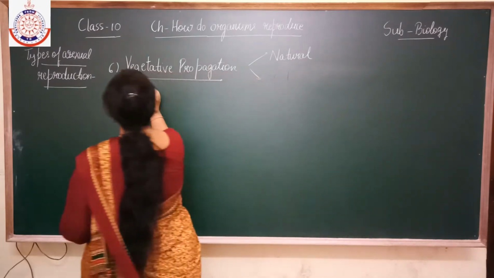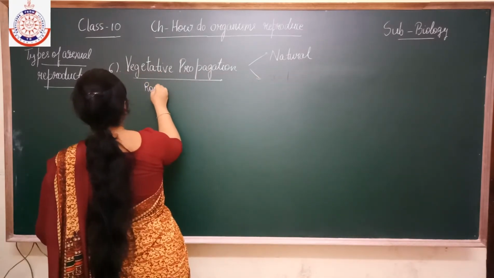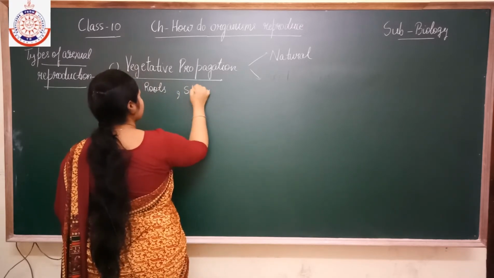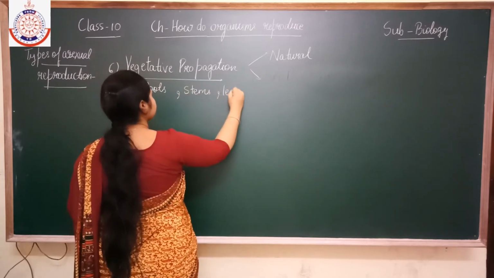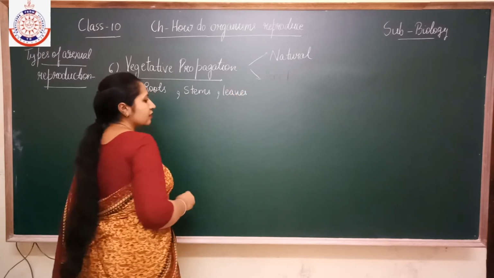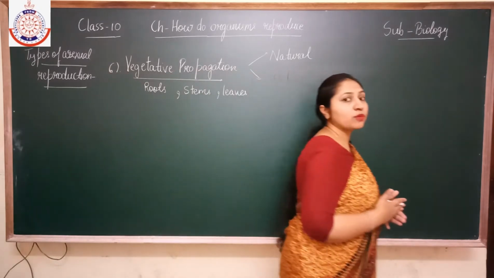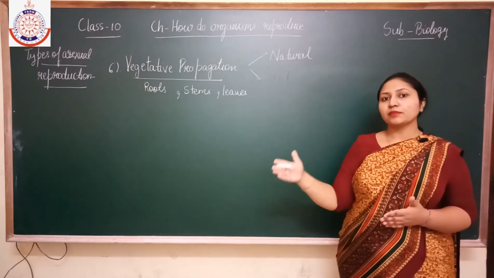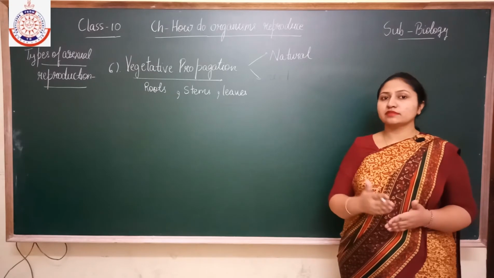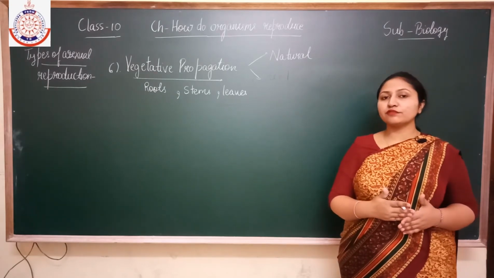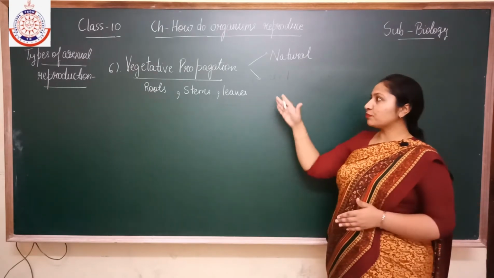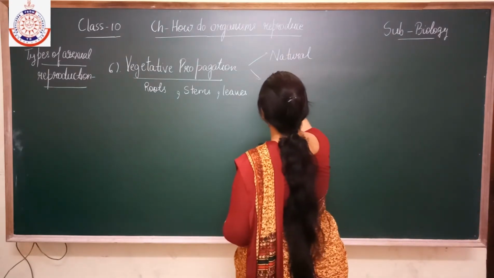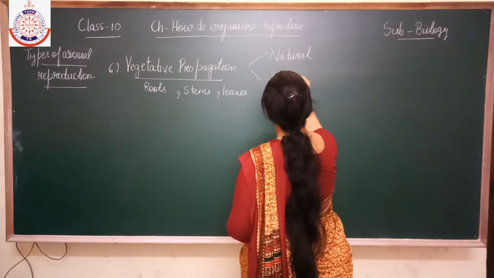Vegetative parts means the roots, stems and leaves. When we get a new plant from the roots, stems and leaves of the old parent plant, this is known as vegetative propagation. And vegetative propagation is of two kinds. One is natural and the second is artificial.